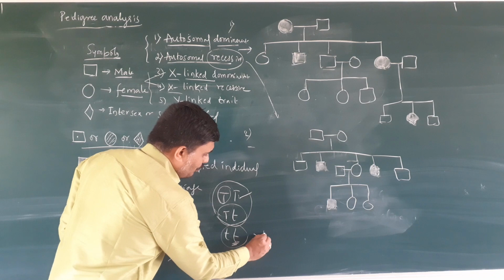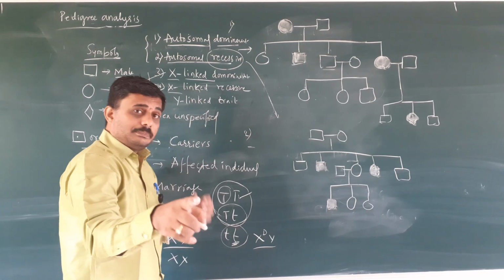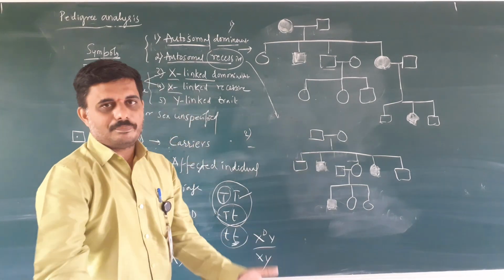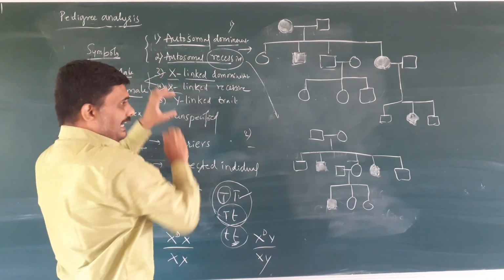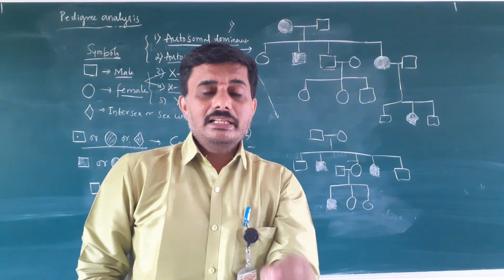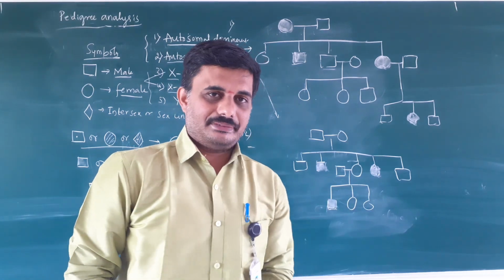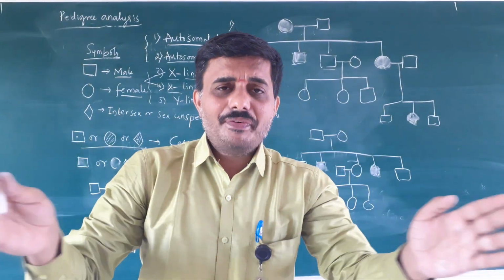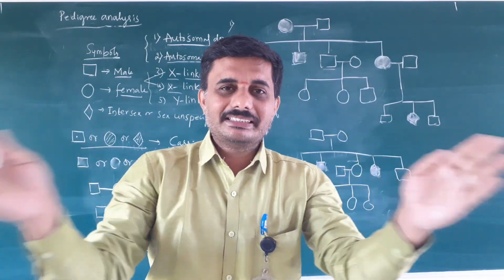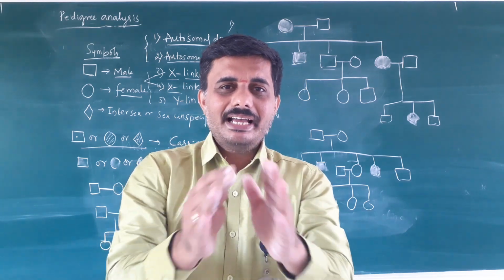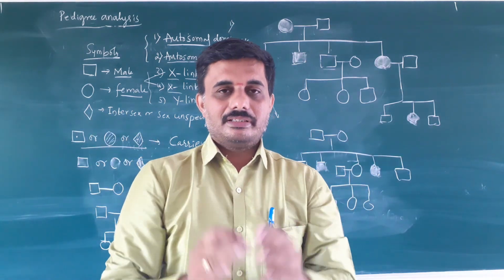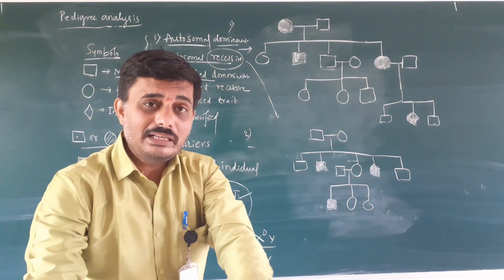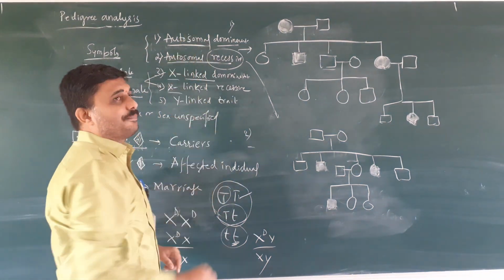X is normal. So the males are having only one X chromosome. If the gene is present on X chromosome, he is the affected person. If the gene is not present, he is a normal person. So in X-linked traits, the males are more affected than the females. In autosomal characters, the males and females are equally affected because they are similar in number, shape, and size in case of male and females. So in autosomal trait, they are equally affected and the carriers are present in both cases.